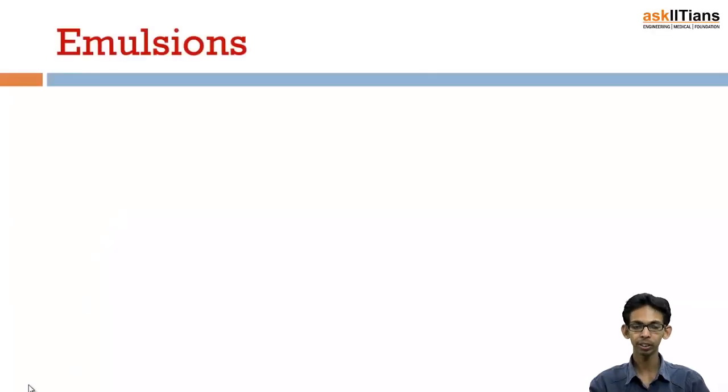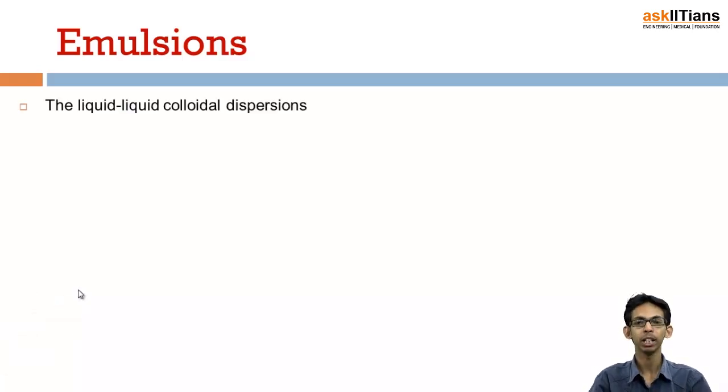Emulsions. So now we are going to study about emulsions. First question is, what is actually an emulsion? So an emulsion is nothing but a liquid colloidal system. That means the one in which both the dispersion medium and the dispersed phase are liquids. That means liquid in liquid colloid. So a liquid colloidal dispersion or liquid colloidal system is known as an emulsion.